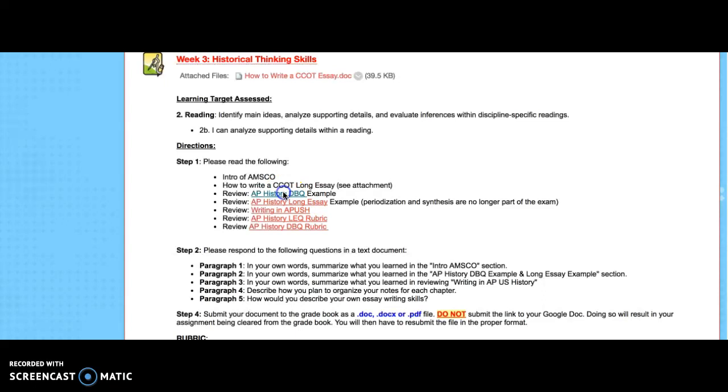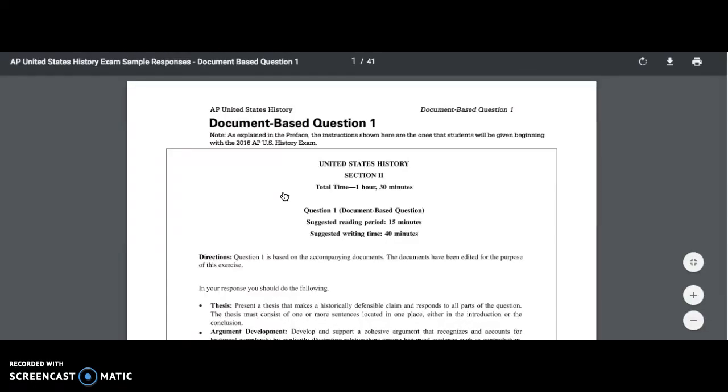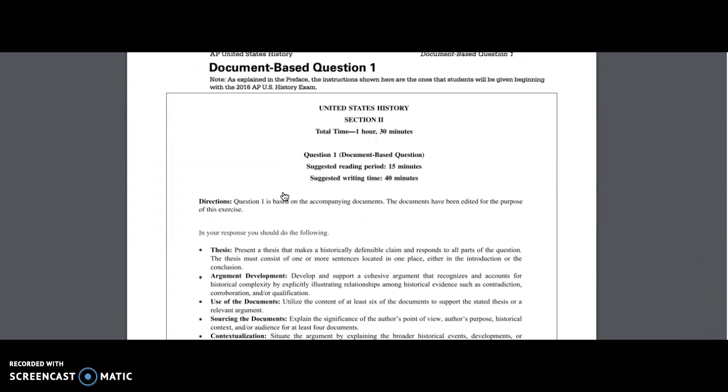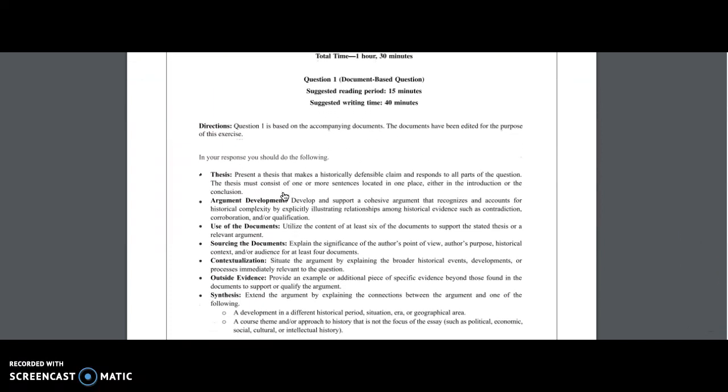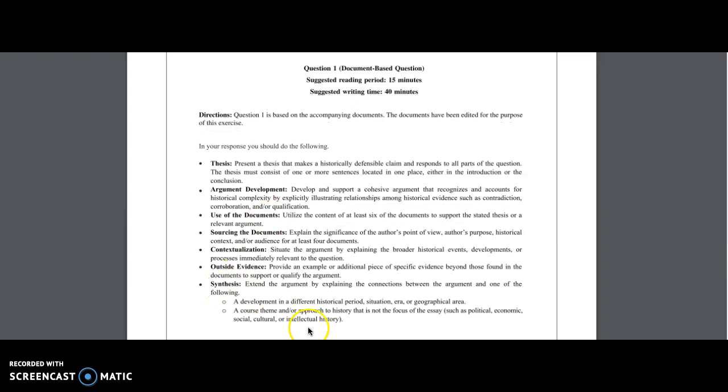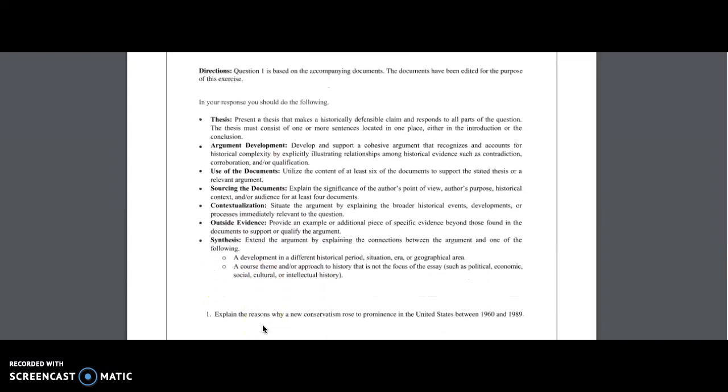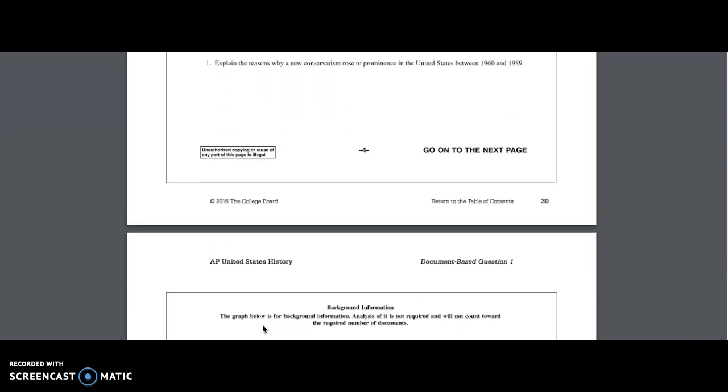I'm going to take a moment to open up some of these examples. So here's the DBQ example. This is a past exam. It shows you how it's scored. Like I said, synthesis is no longer part of the DBQ. That's a new change from this summer.